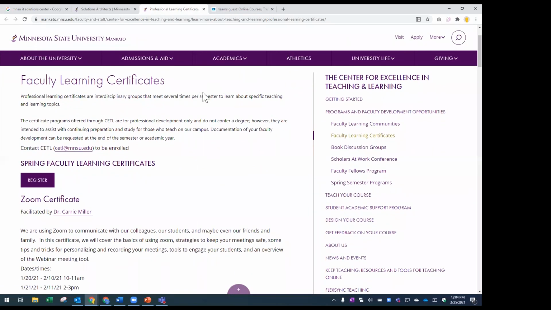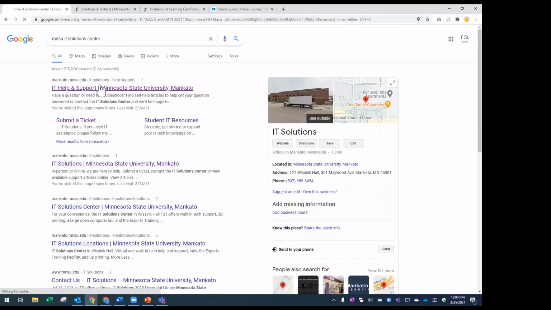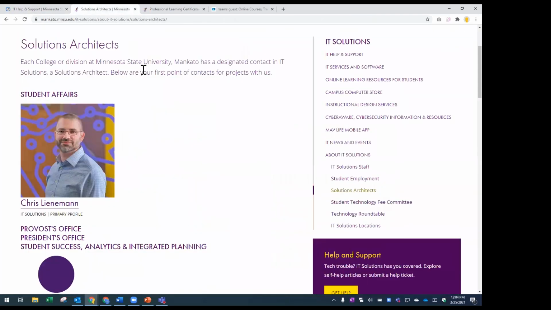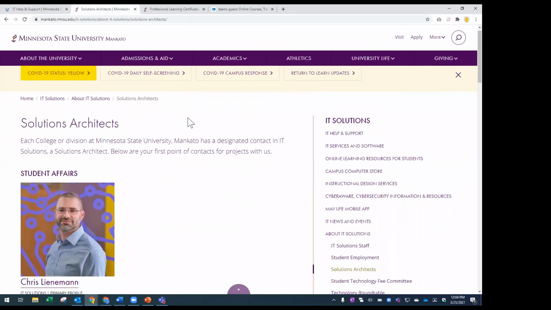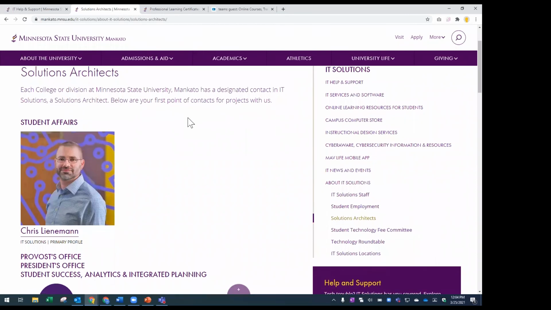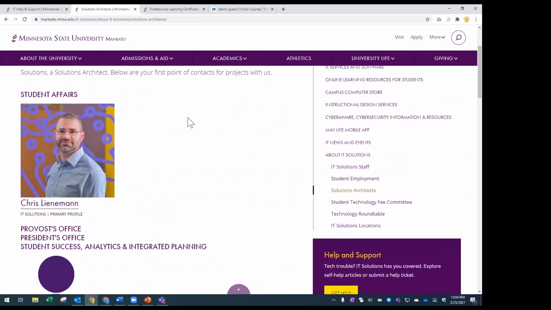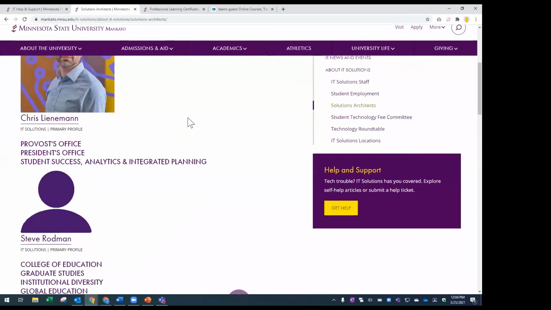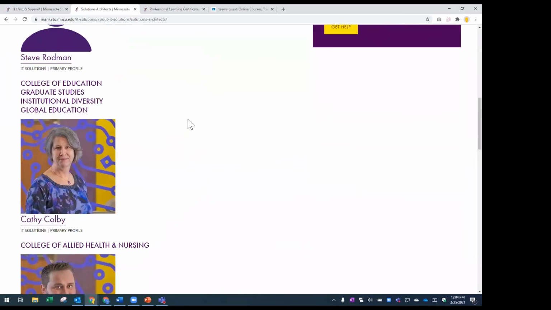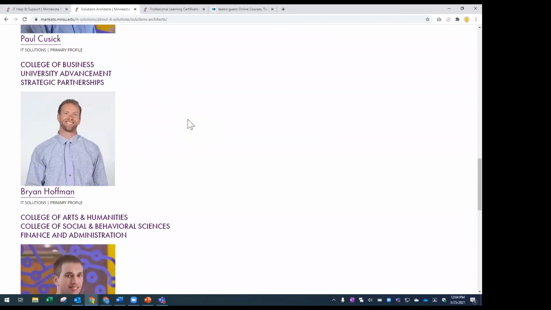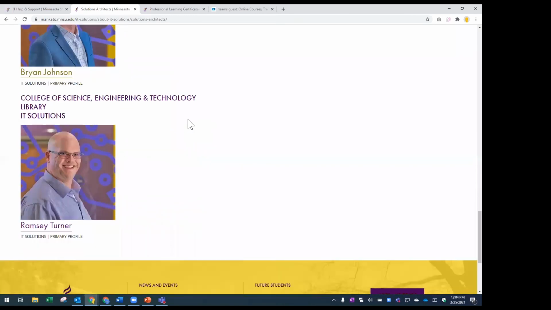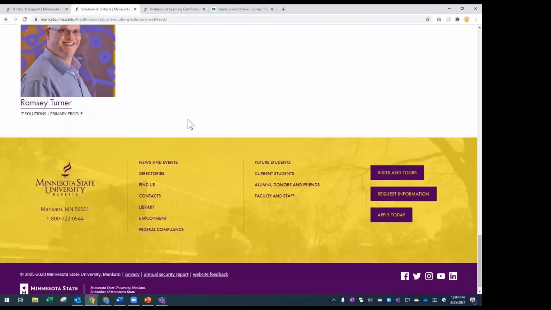And then can I highlight one other thing too? If you want help setting up your team or just getting started, feel free to reach out to our IT Solution Center at mnsu.edu, or search our Solution Center page for help and support, or get in touch with your solutions architects. So Steve and I, we're solutions architects, but if you're a faculty or staff member, your department or your college or your division has an assigned solutions architect whose job it is to help get you started on this stuff and to help create an overall information management plan.